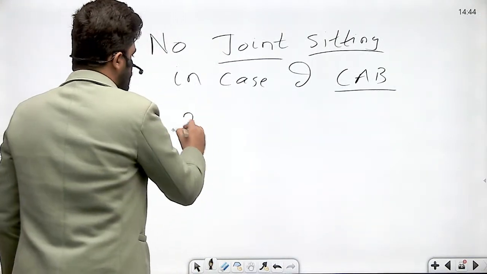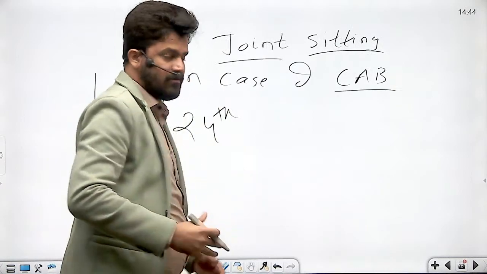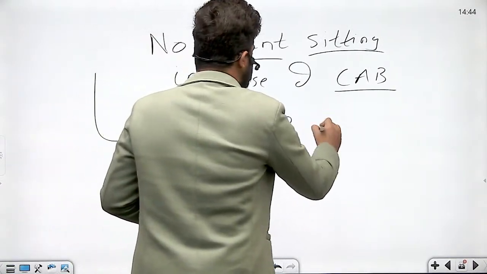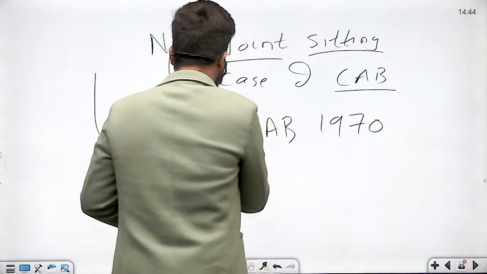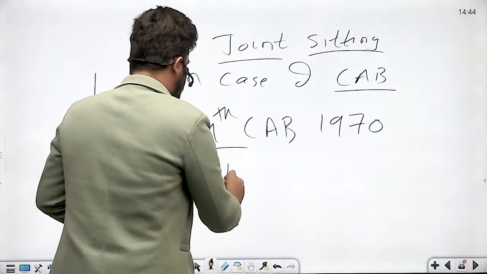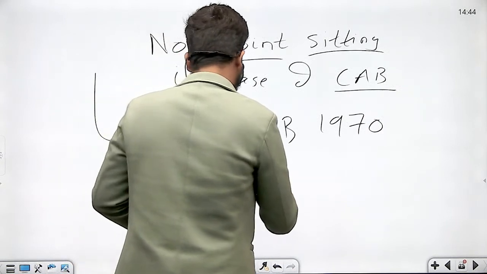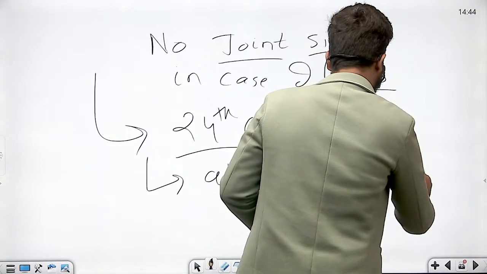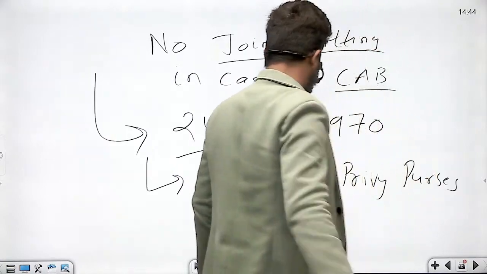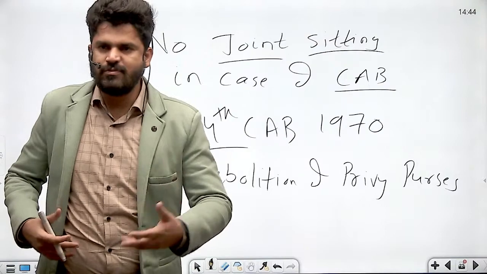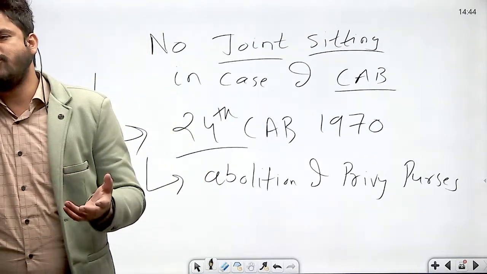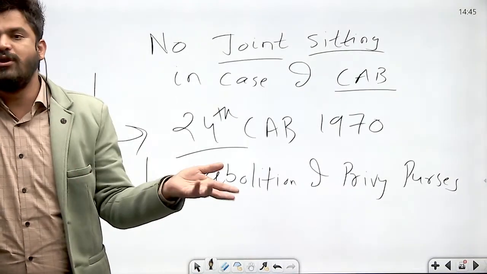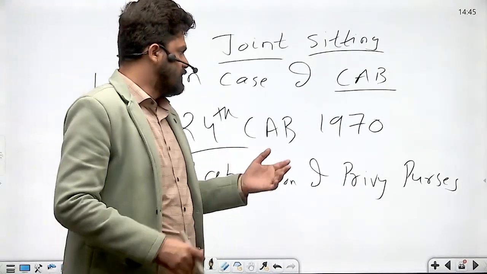Let me give you one example so that you will remember this. These examples are not mentioned in the books, but for the sake of your understanding, I am giving you. 24th Constitutional Amendment Bill was introduced in 1970. This bill was about abolition of privy purses. Privy purses used to be benefits given to the former princes of the Indian princely states. Former rulers of Indian princely states used to be given the privy purses.